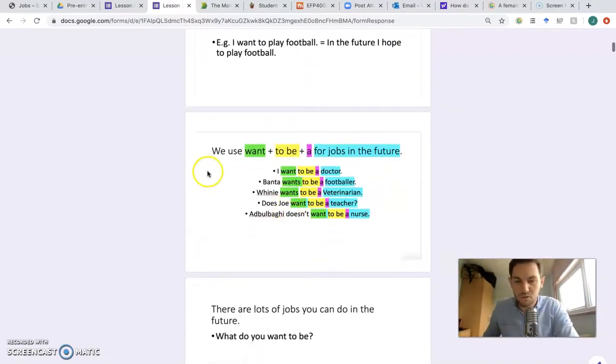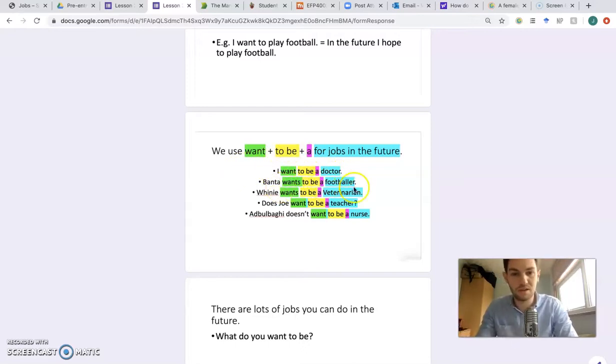Very good. So we use want plus to be plus a for jobs in the future. Remember jobs, so teacher, doctor, cleaner, barber, chef, all those jobs. So something that you can do in the future. So I want to be a doctor.